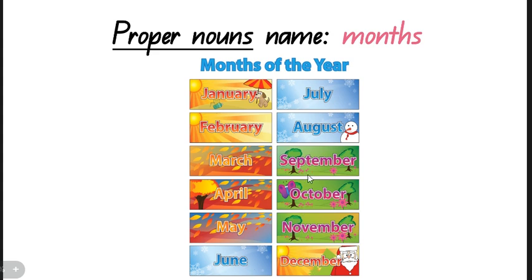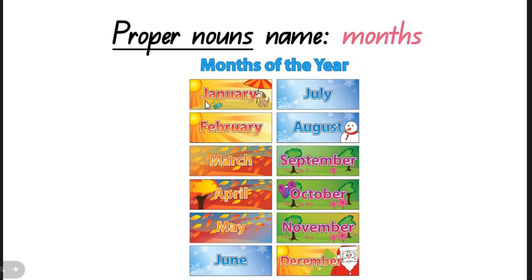So it looks like their spring is in September, October, November, and then their summer is December, January, February, and then March, April, May is fall, and then June, July, and August is wintertime there. That is excellent.